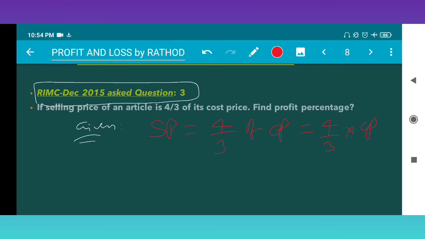So SP upon CP becomes, cross multiply. One minute, you have to just wait.